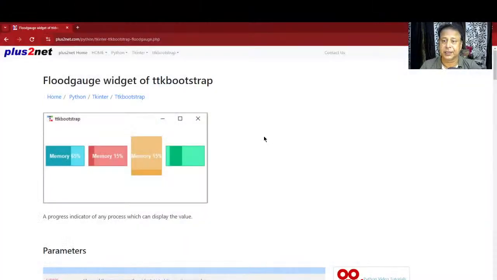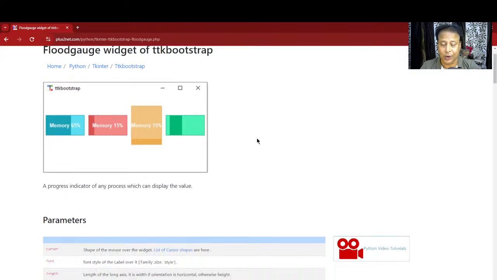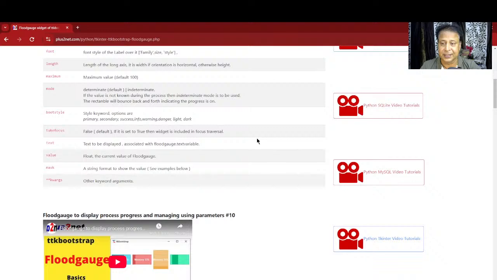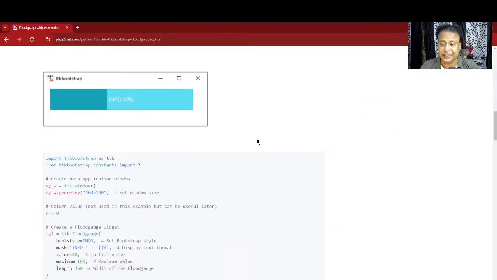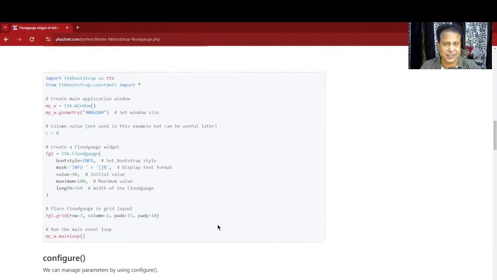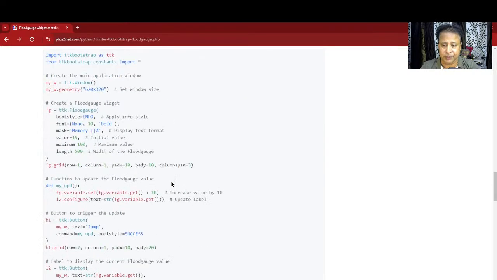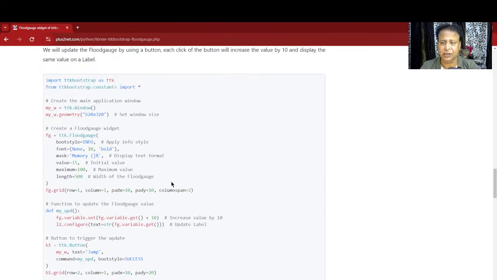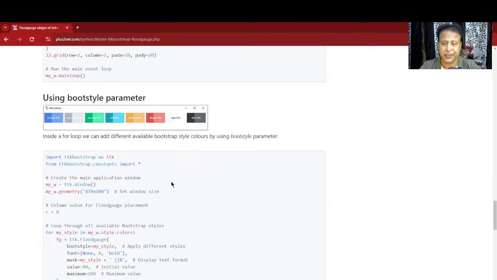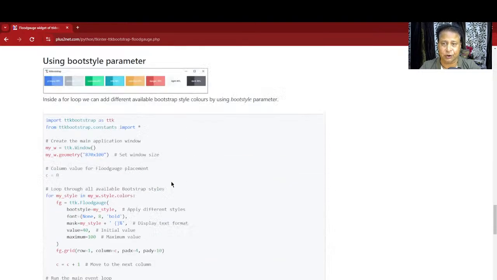Let me set it up so I can show you the screen where you are to read it. See this particular URL. If it is not there, I will leave it in the comments. Visit this page and read all the parameters you can change. This entire code is simple, just another widget, and all comments are added for your easy understanding. Then configure, then come here and read how you will take out the data and display it, and how the boot style you can change. Read all those things.